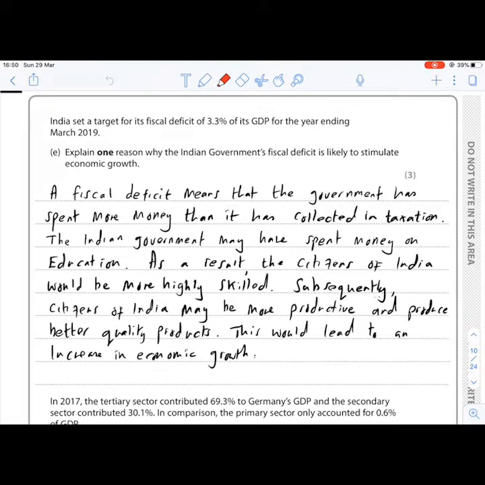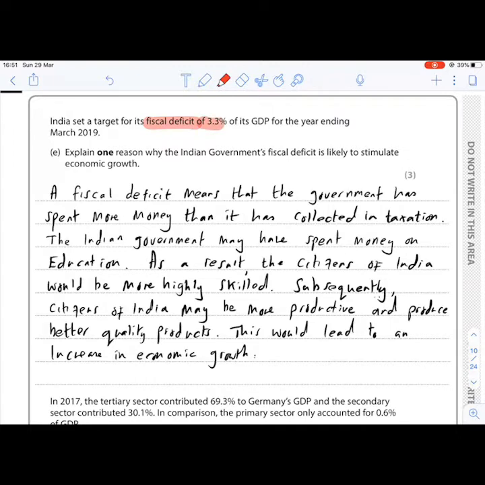The question says, India has set a target for its fiscal deficit of 3.3% of its GDP for the year ending March 2019. So they've said they're setting a target for fiscal deficit. Now, we don't know what the fiscal deficit was the previous year.